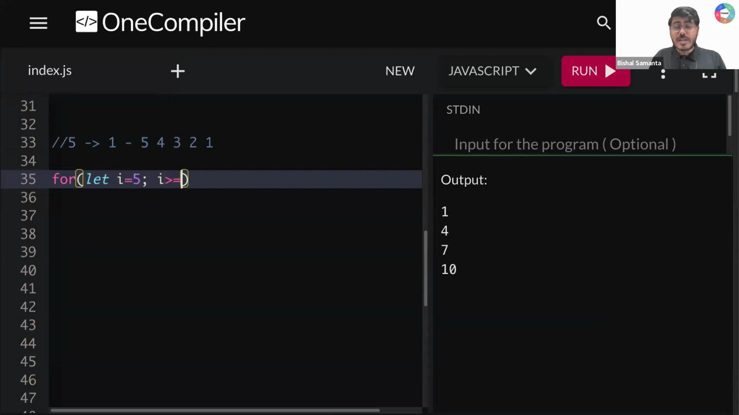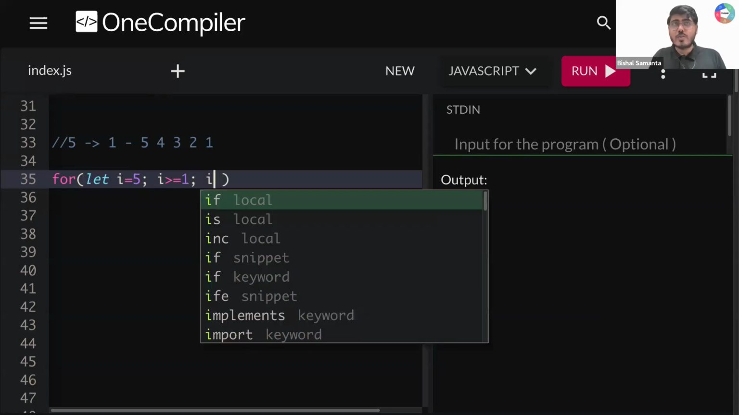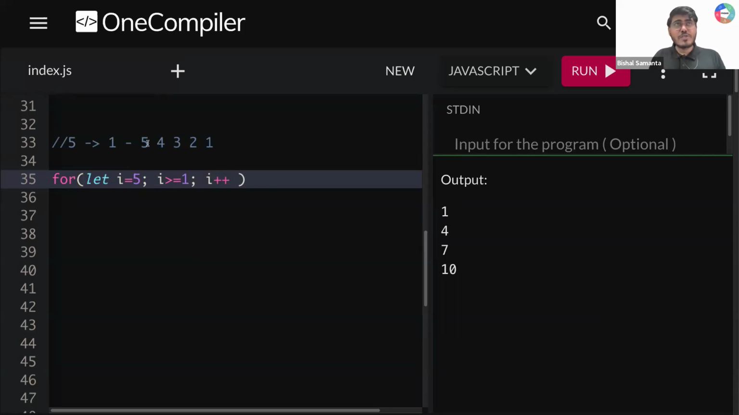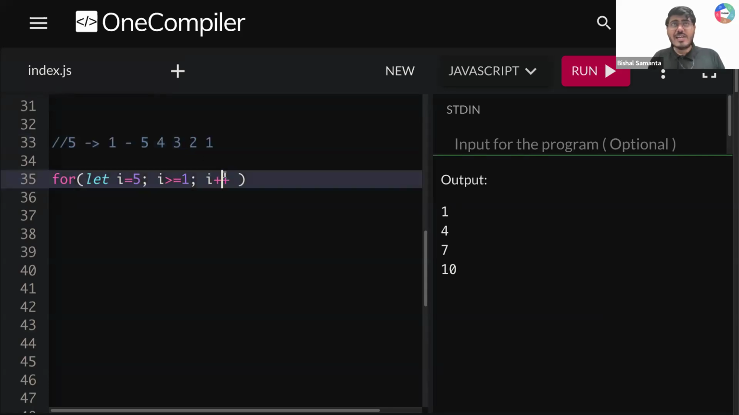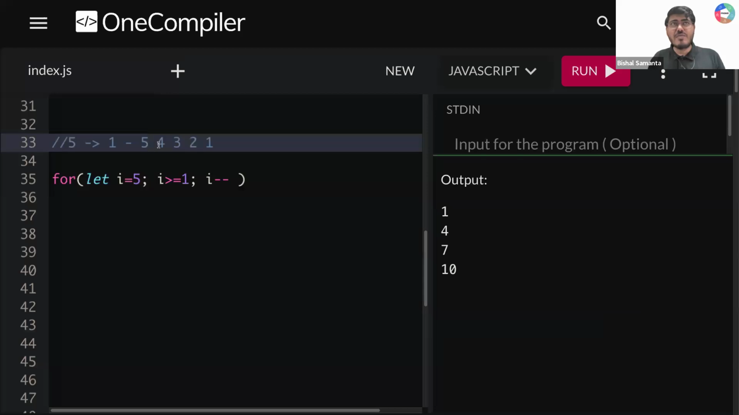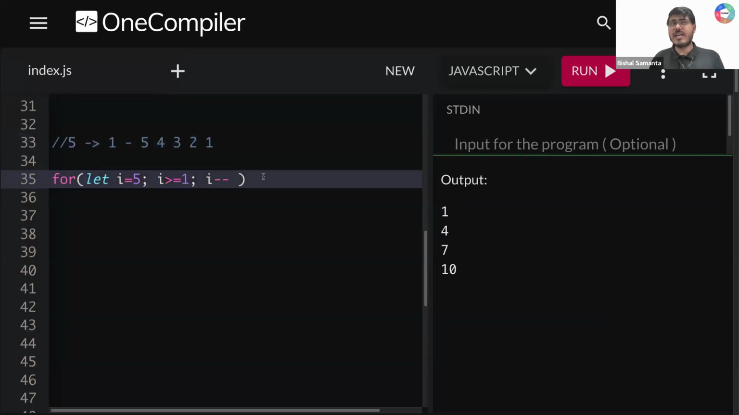Until and unless this I value is greater than equal to 1, I have to go till 1, right? As long as this I value is greater than equal to 1, I have to run this loop. And tell me, guys, every time what do I have to do? I plus plus? Do I have to go first 4 then 5 then 6? No, right. I need to reduce my I value by 1. First I need to print 5, then 4, then 3, 2, 1. This is me decrementing my I value.